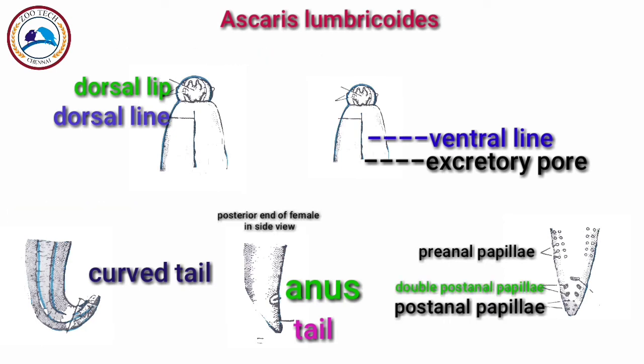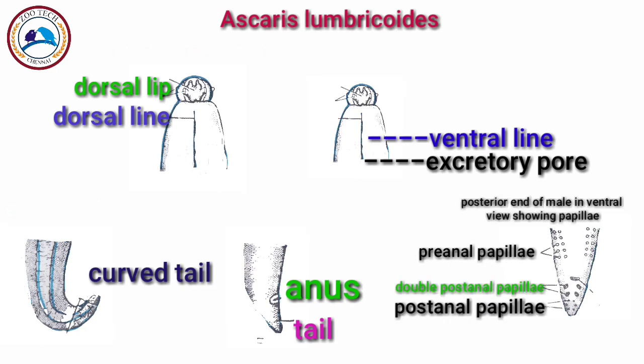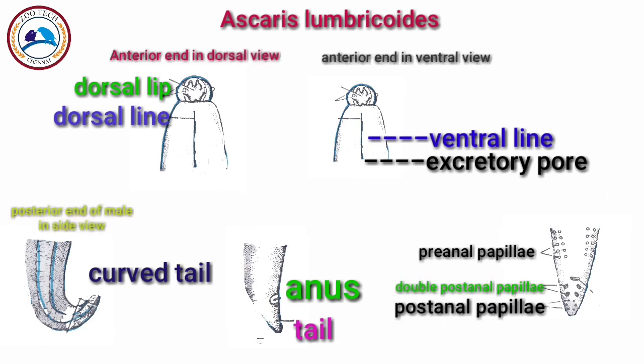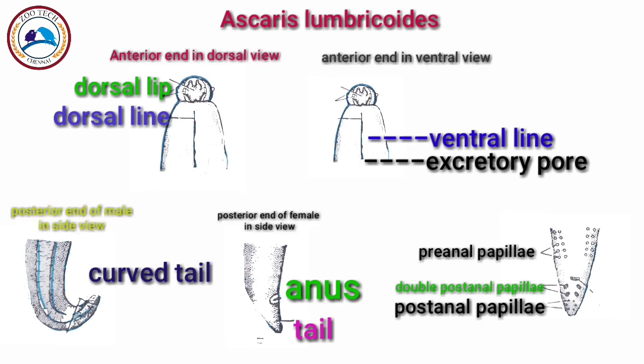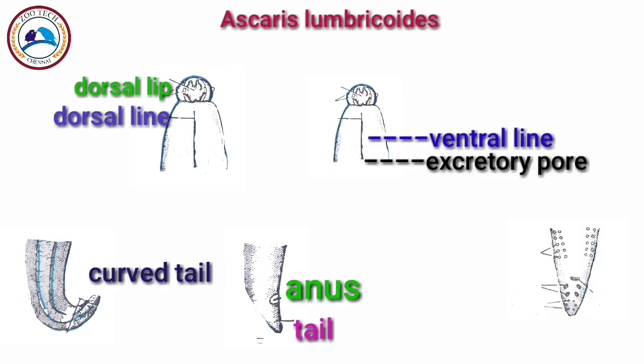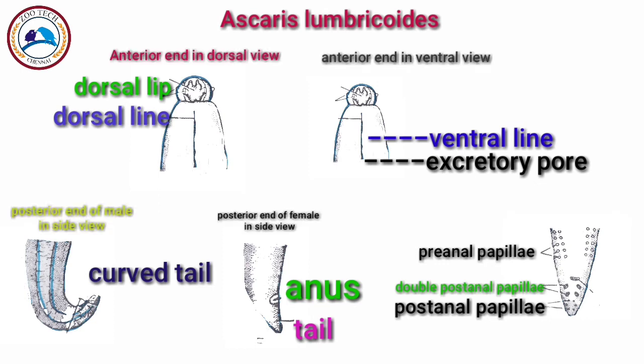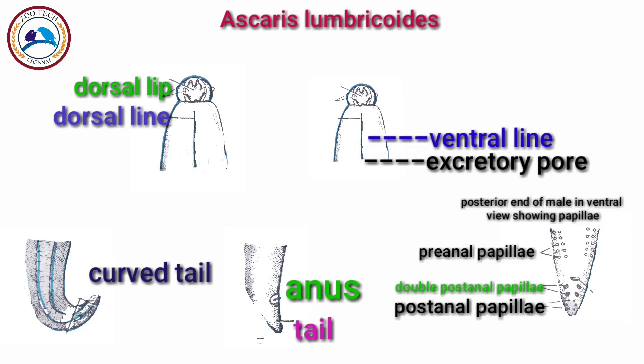Second one, that is the excretory pore, which is situated mid-ventrally, that is a little behind the mouth. So in the female, the genital pore and the anus open separately. The genital pore is situated mid-ventrally at about 1/3 distance from the anterior end.